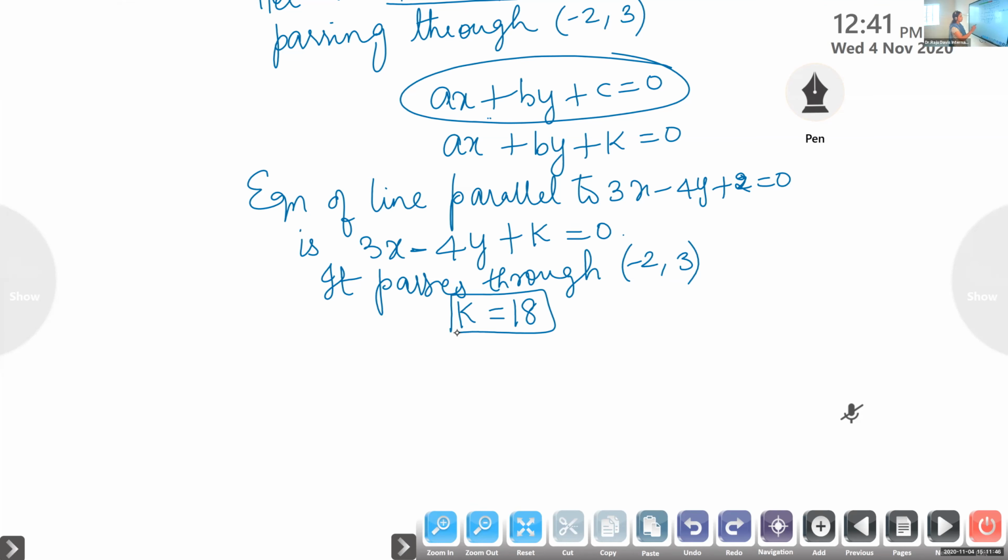Okay. So what's the equation of the line? The required line is 3x minus 4y plus 18 is equal to 0.